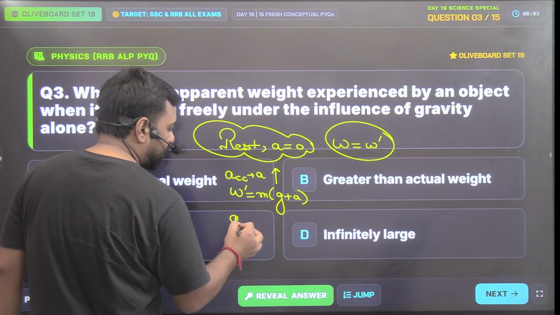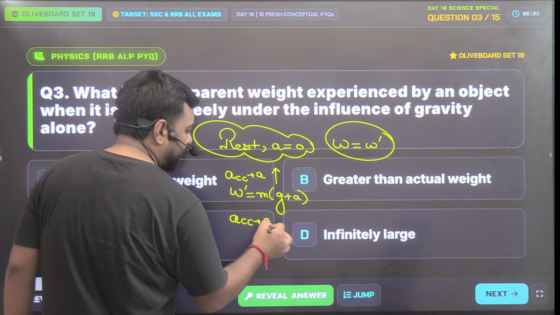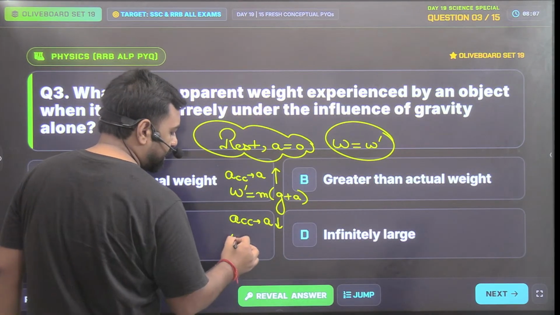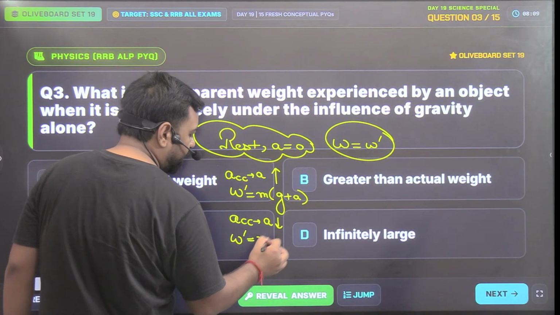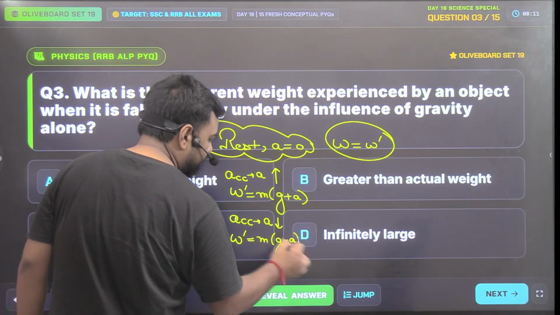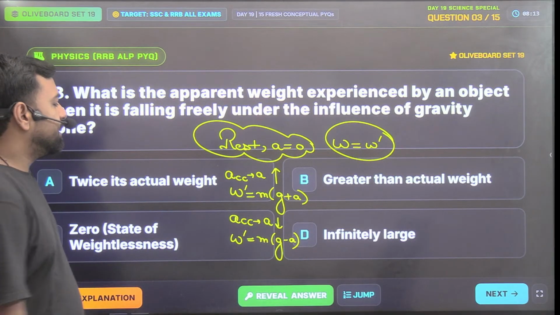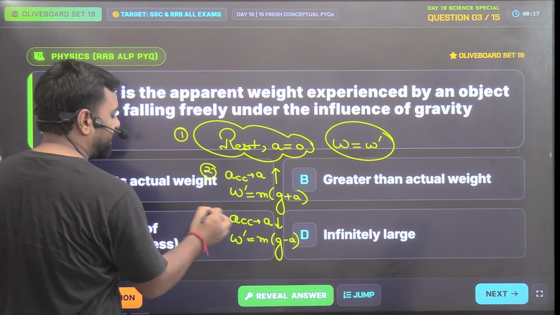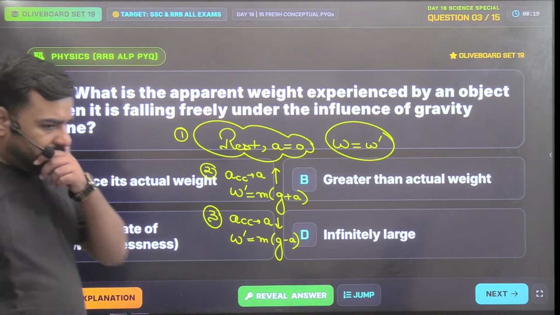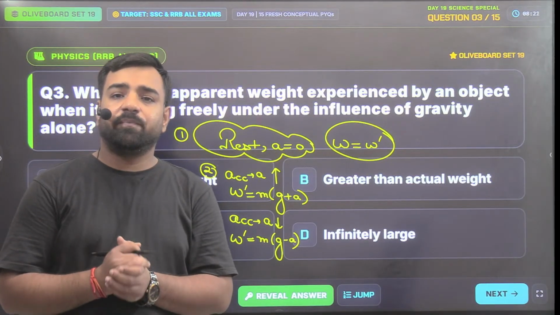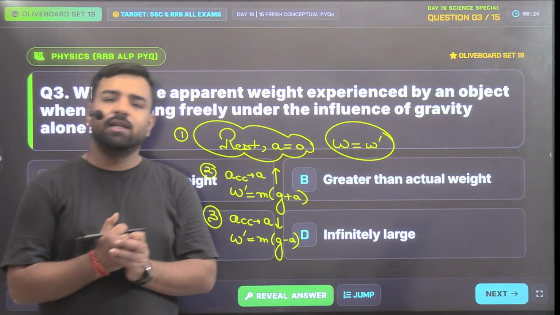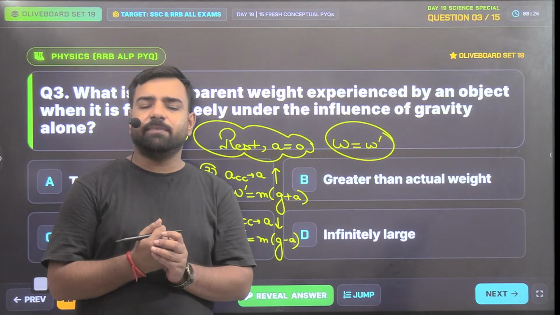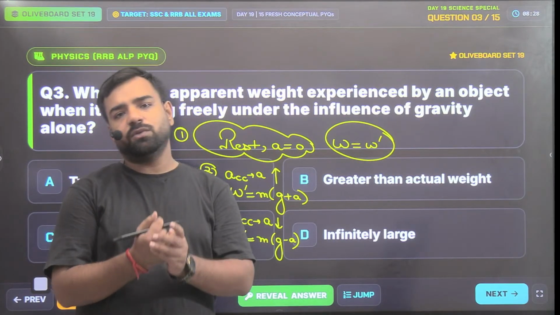Similarly, if the lift is accelerating with acceleration a downward, this time weight will be decreasing, but that's the first condition. This is the second condition, this is the third condition, and the fourth condition is here. In the fourth condition, it's saying that lift is under free fall. If the lift is under free fall, that means its acceleration will be equal to g.